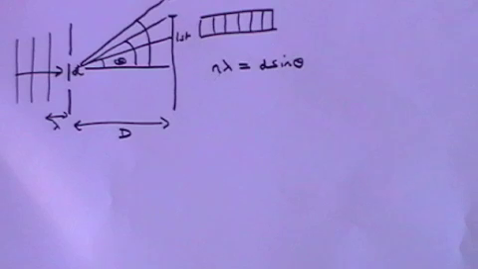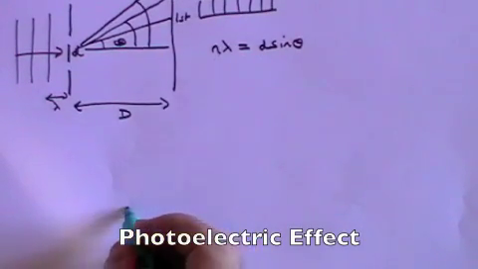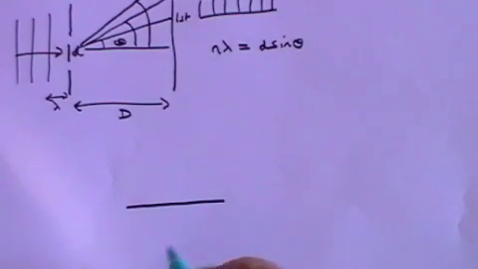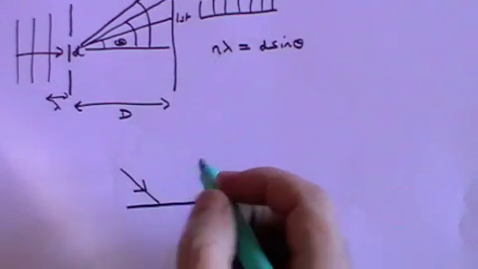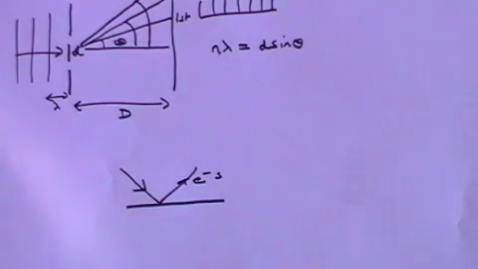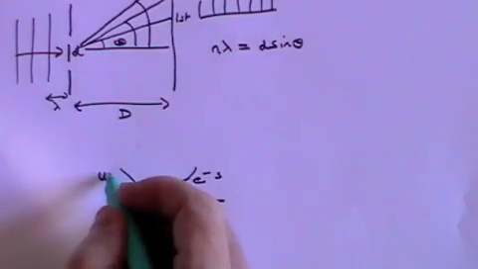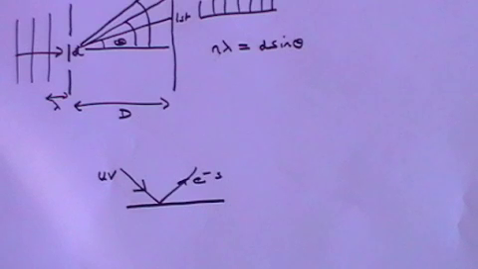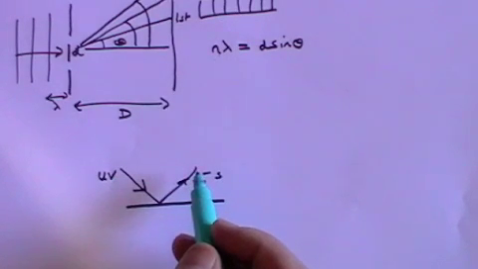The effect was called the photoelectric effect. And basically what was observed was if you took a metal and you shine light on it, you will see electrons coming off of it. But only if the light has a certain frequency. In fact, this usually has to be ultraviolet light, otherwise it won't work. It has to have a significant frequency. If you go below that frequency, you don't get any electrons.